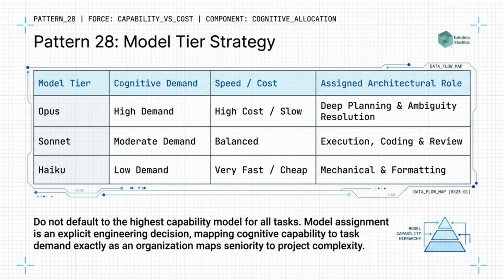Explicitly assign model tiers to agent roles based on the capability requirements of each role. Document the decision in the agent definition via the model frontmatter field.